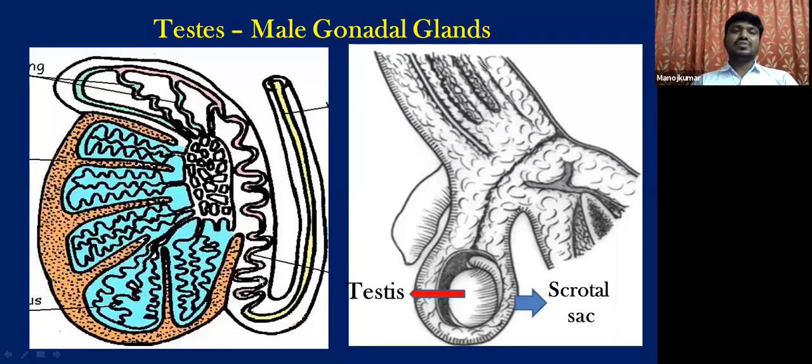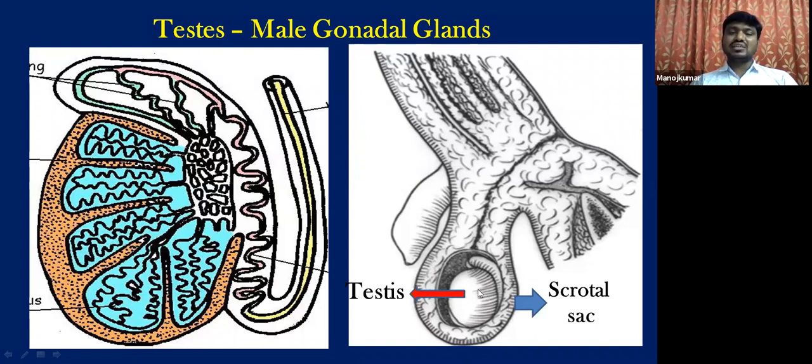Yeah. Now coming to testes, which are seen only in males. Hence, testis is also called as male gonadal glands. And the location of testis, they are present outside the abdomen, isn't it? In a pouch called scrotum or scrotal sac. So this is the scrotal sac or scrotum pouch, in which the testes are situated or lodged outside the abdomen, ovoid shaped pinkish colored structures.